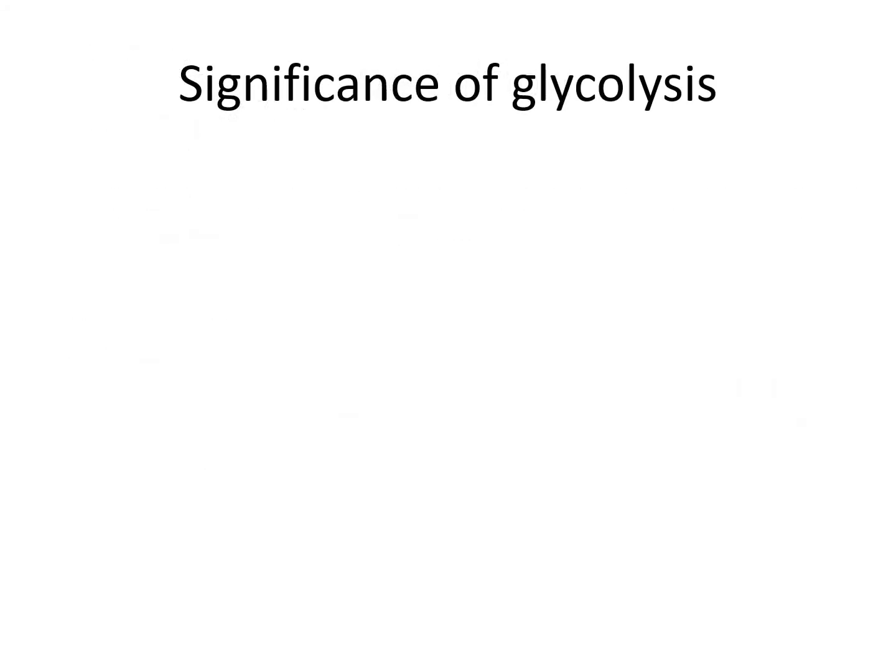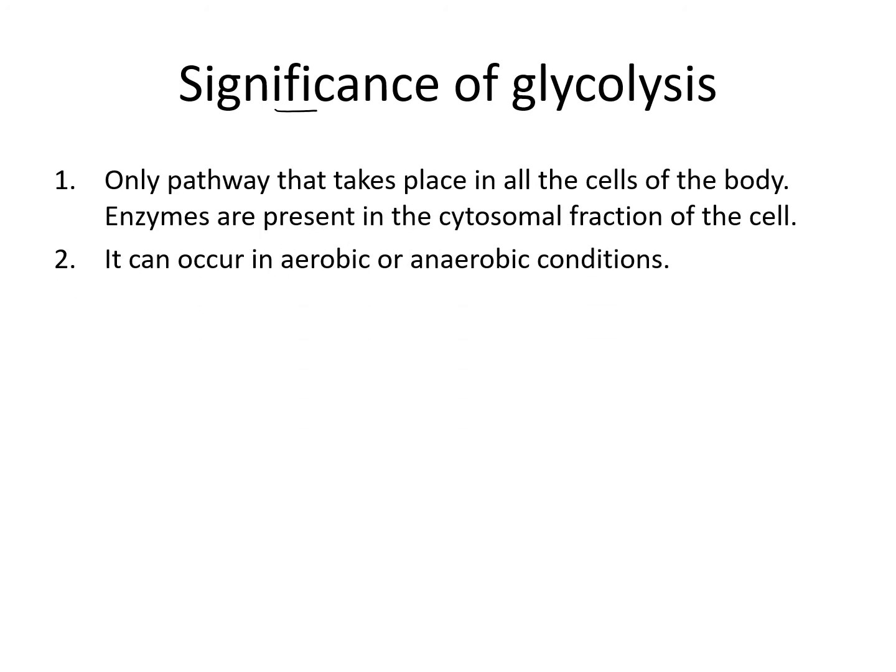Now the significance of glycolysis. What is the importance of glycolysis? See, this is the only pathway that takes place in all the cells of the body, and the enzymes are present in the cytosolic fraction, or in the cytosol.